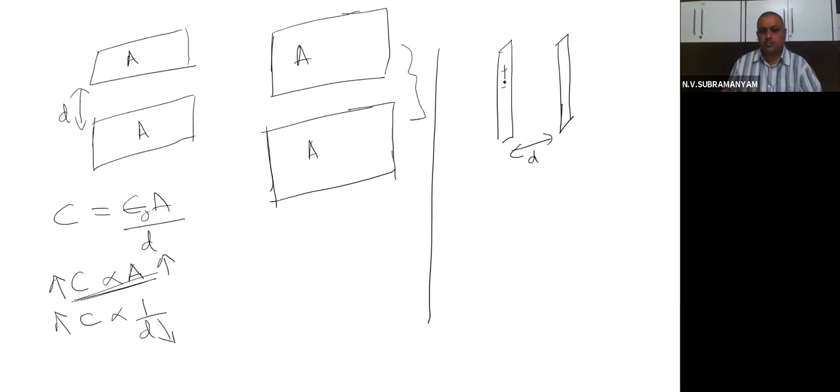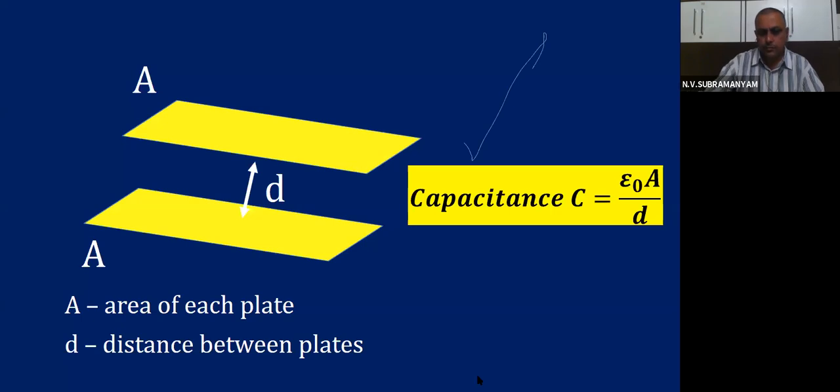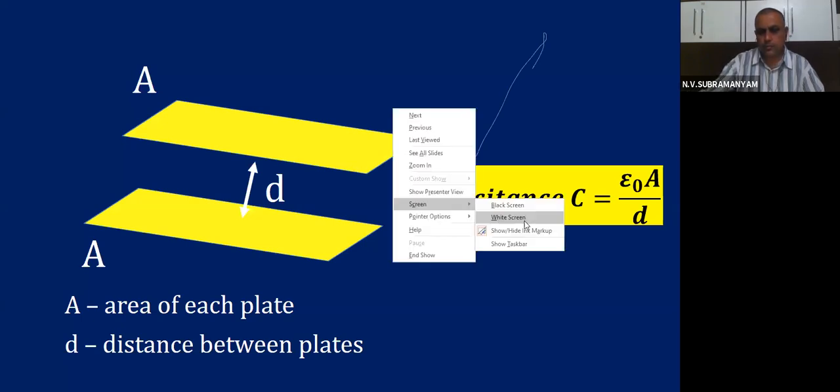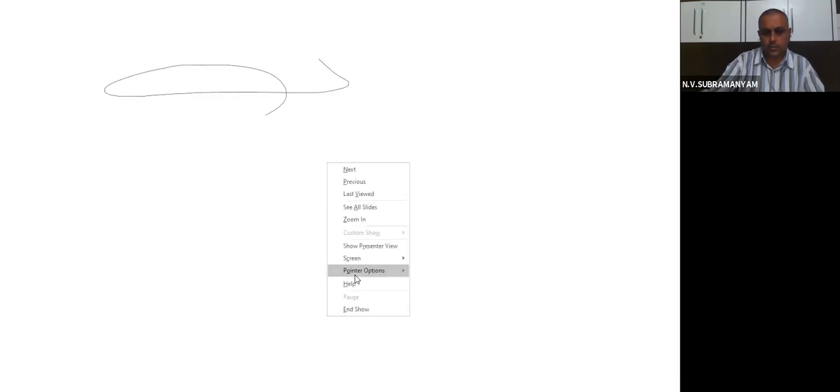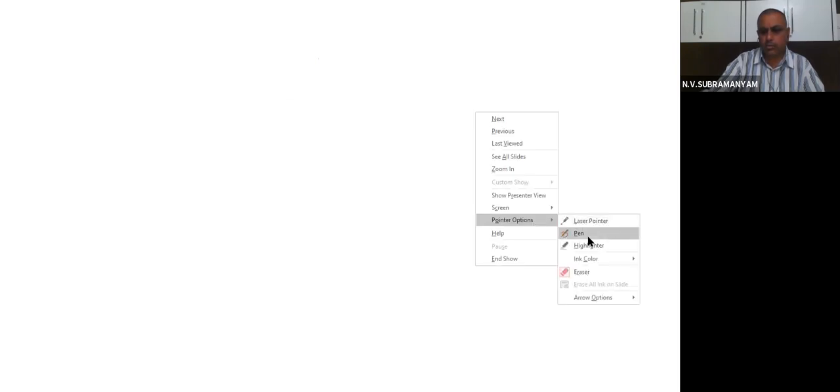Positive charge is there on one plate and negative charge is there on another plate. Yes or not?